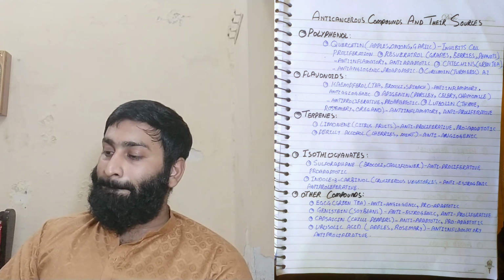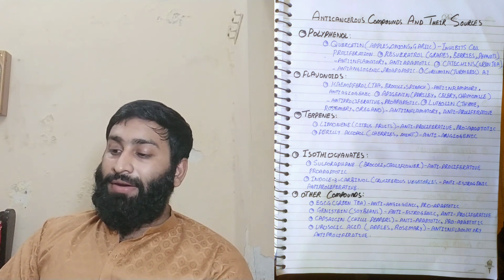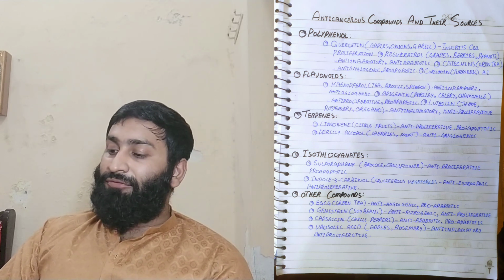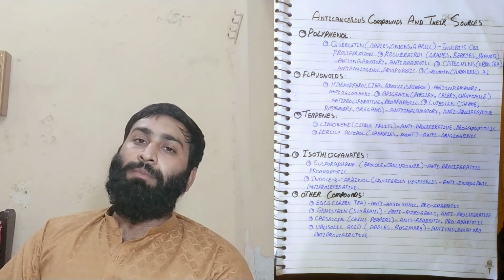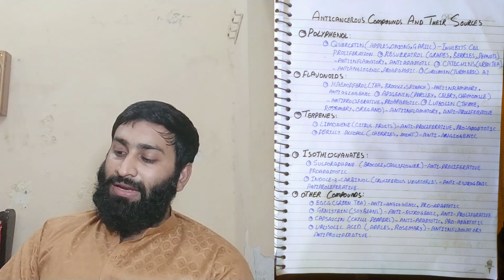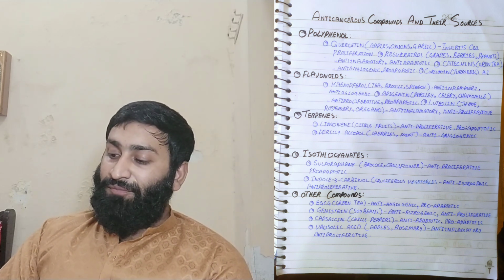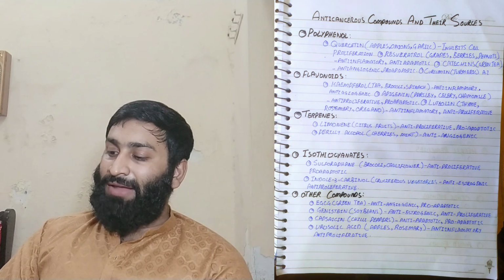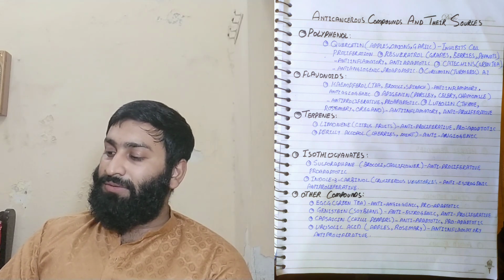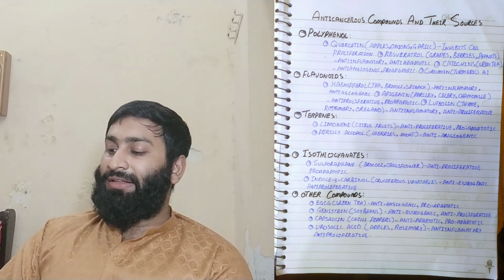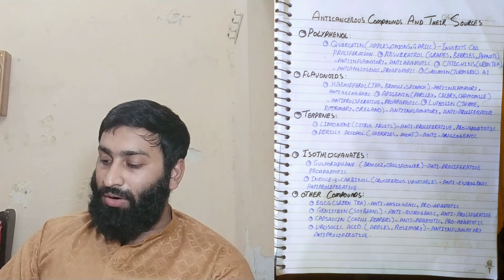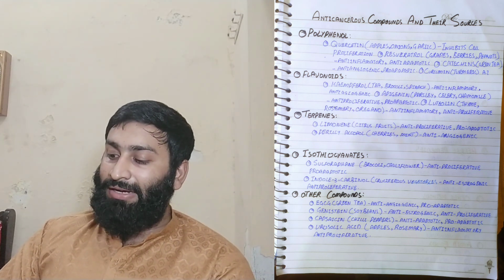Anyhow, next is the flavonoids. Flavonoid is a different type of compound. Let's understand about that. Kaempferol is present in tea, broccoli, and spinach. Remember, kaempferol is anti-inflammatory and anti-angiogenic.